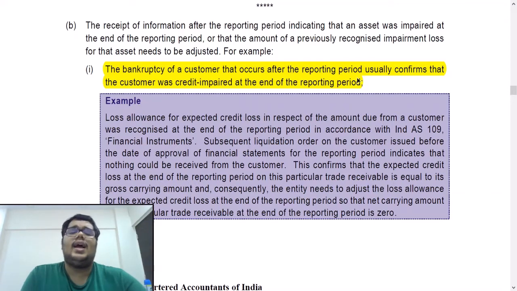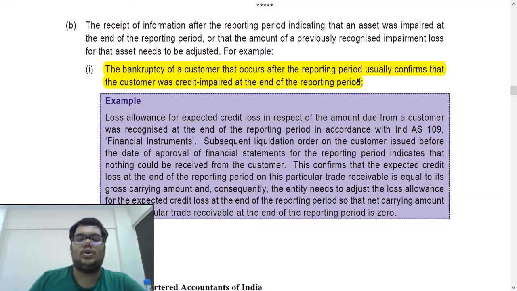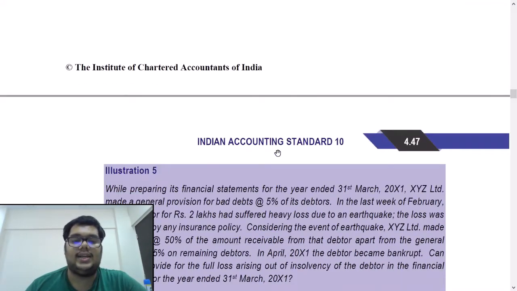So let us say if we come to know that a customer has become bankrupt on, let's say, 15th of April. So that actually means that on 31st March also he was in line to become bankrupt, or he was going to become bankrupt. It is just around 15th of April he has become bankrupt now. Okay. So it is an adjusting event.